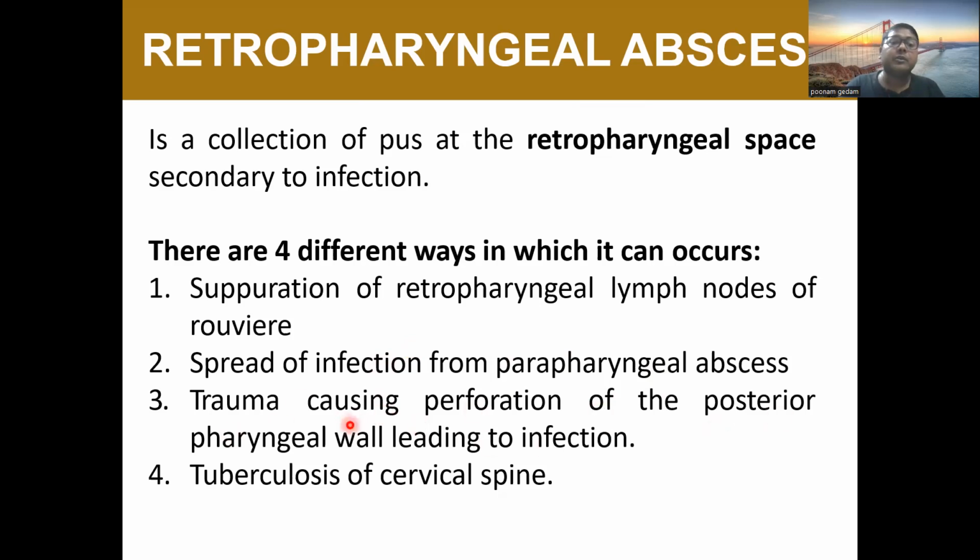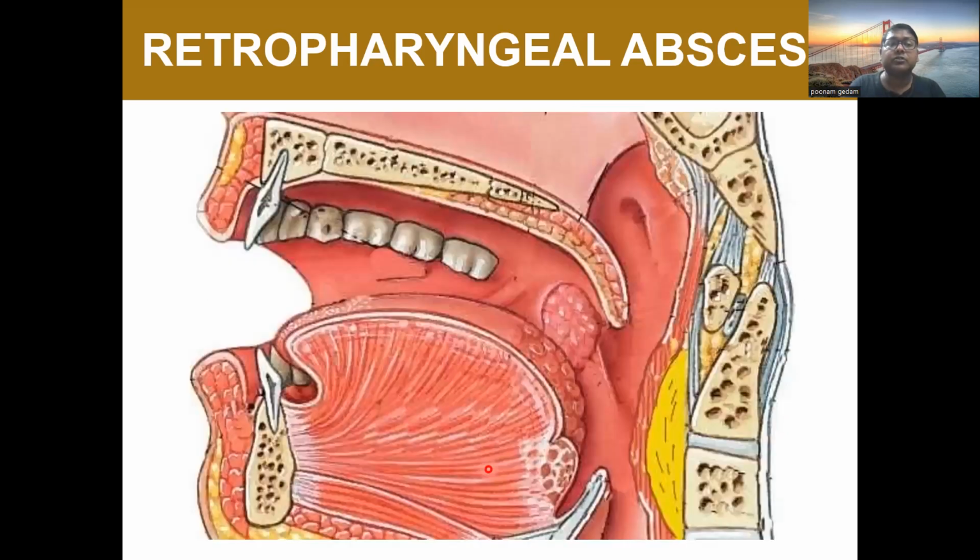Trauma causing perforation of the posterior pharyngeal wall leading to infection. We have seen so many cases of penetrating neck injury in which the posterior pharyngeal wall is traumatized, lacerated. In those cases we have the chances of developing retropharyngeal abscess. Tuberculosis of the cervical spine can also spread to the prevertebral space. So this is the retropharyngeal abscess.